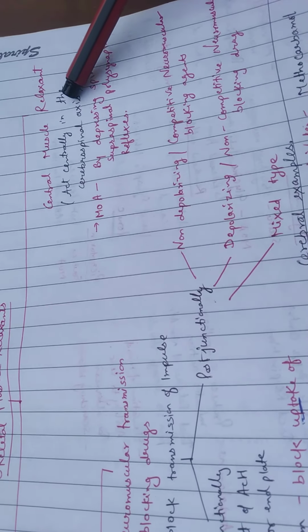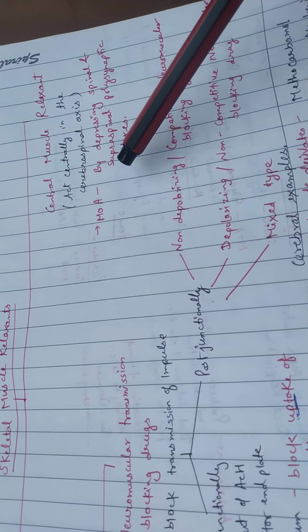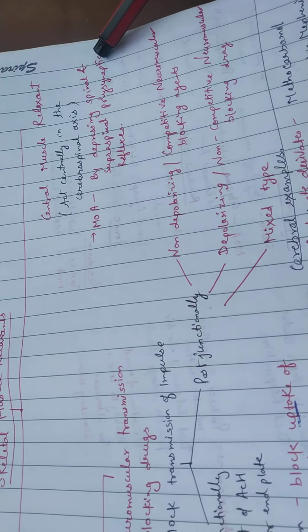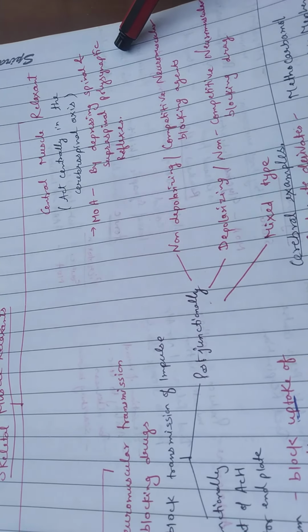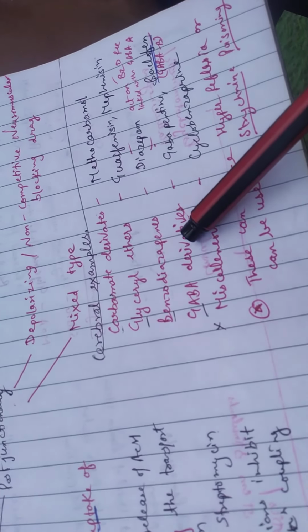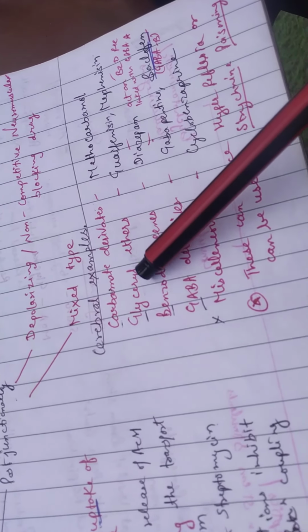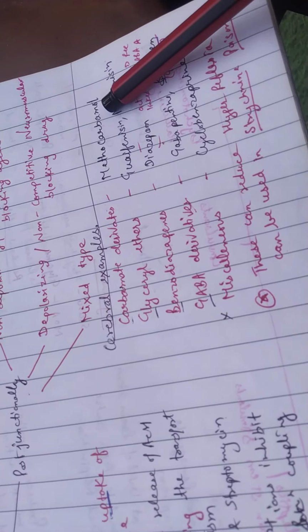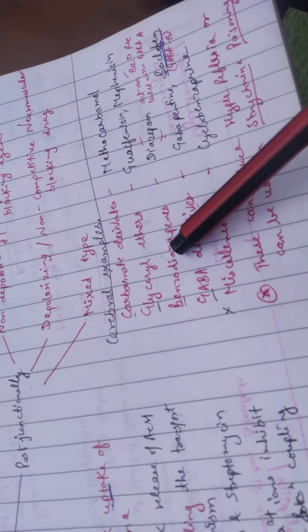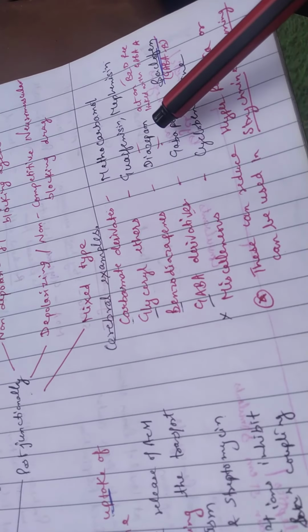This central muscle relaxant, we know that it acts centrally in the cerebrospinal axis. How does it act? It acts by depressing the spinal and supraspinal polysynaptic reflexes. Further examples of central muscle relaxants are carbamate derivatives, methocarbamol, glyceryl ethers, guaifenesin, mephenesin, benzodiazepines, diazepam.